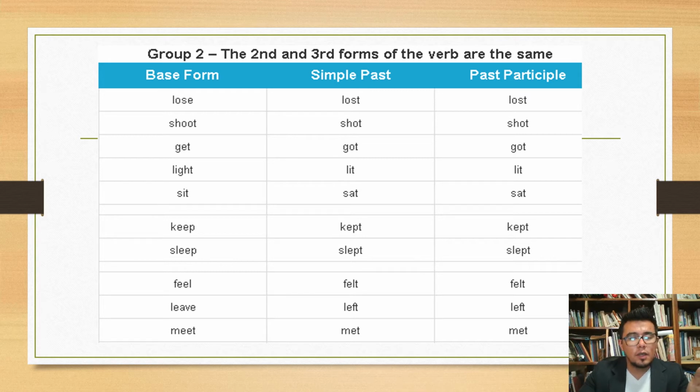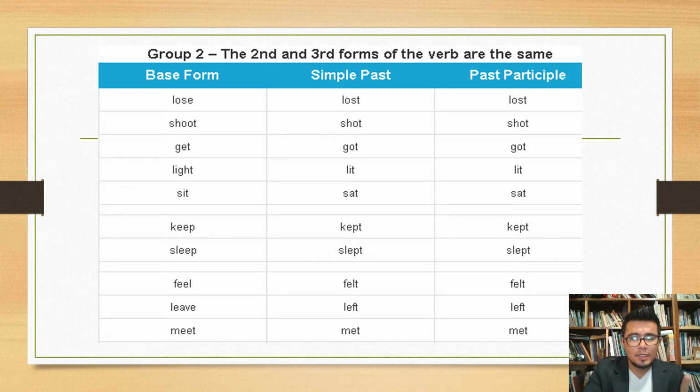Lose, lost, lost. Shoot, shot, shot. Get, got, got. Light, lit, lit. It's the same structure in simple past and past participle for this kind of verbs.